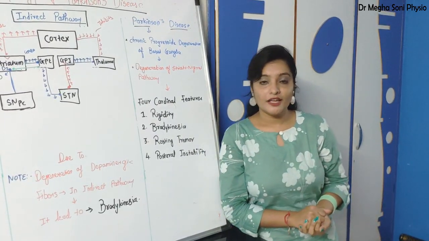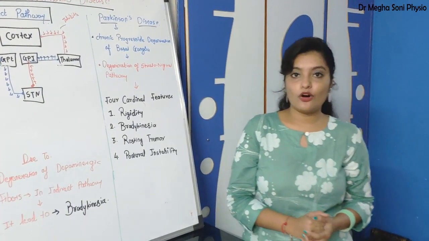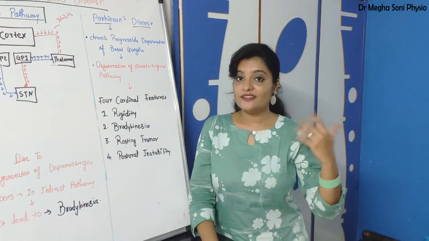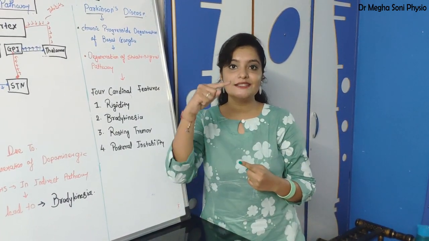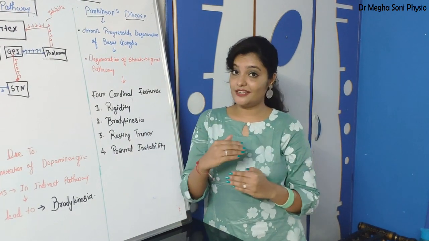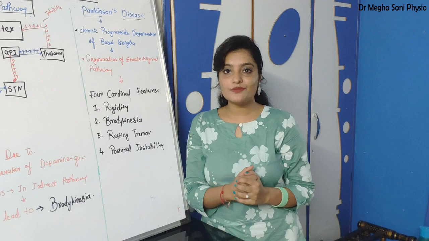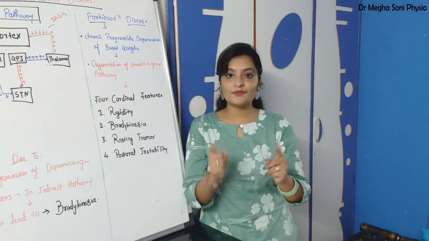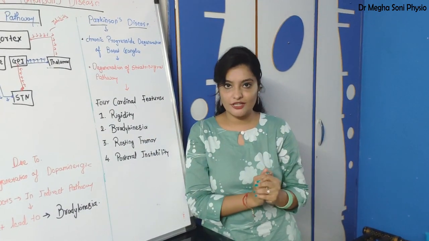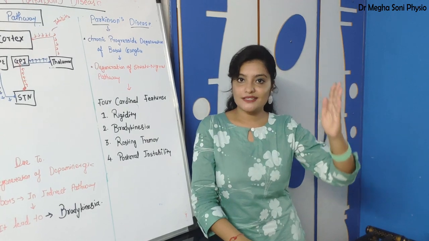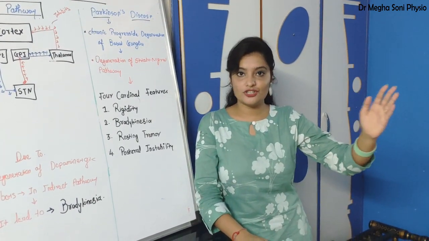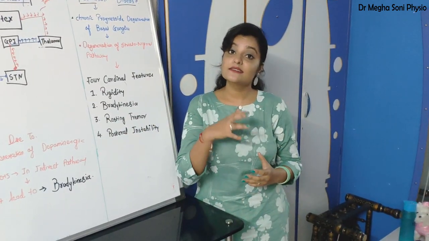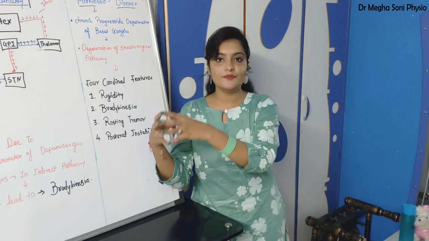So what is rigidity? Rigidity is one of the signs of extrapyramidal damage. All of you know spasticity. Spasticity is increase in tone. Rigidity is also increase in tone. Then what is the difference between spasticity and rigidity? It is very important to understand. Spasticity is a sign of UMN type of lesion, a sign of pyramidal system damage, whereas rigidity is the sign of extrapyramidal system damage.